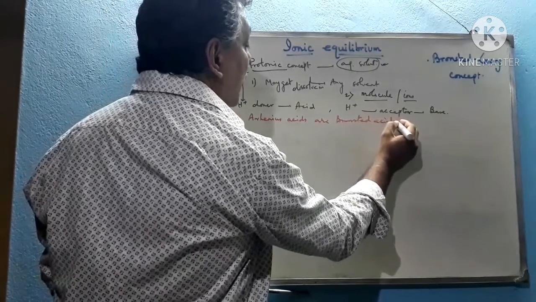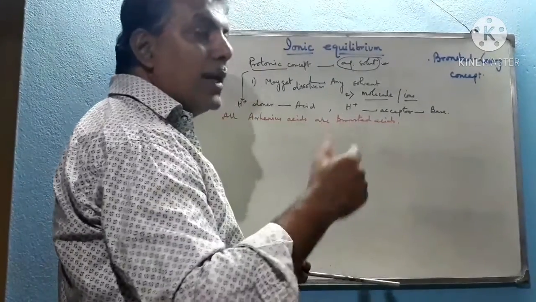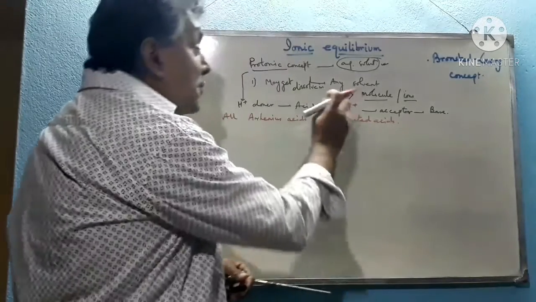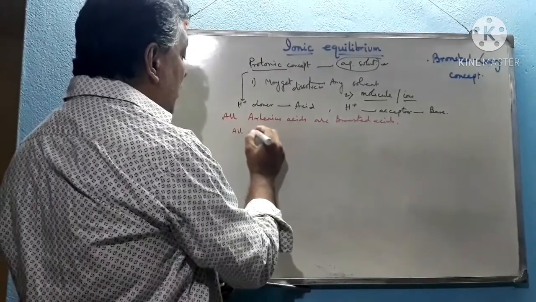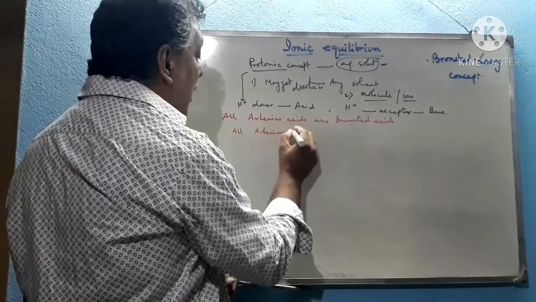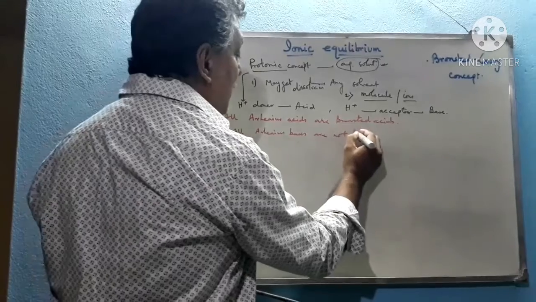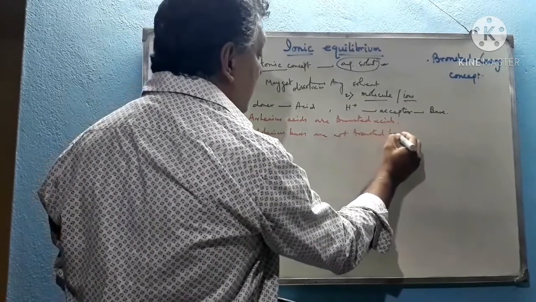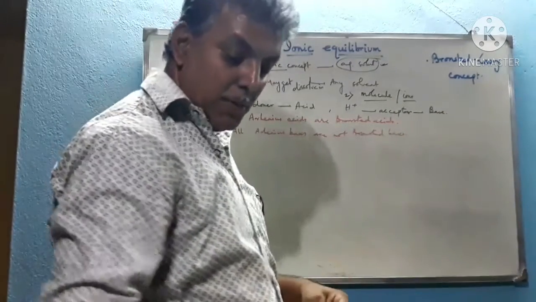But in the Arrhenius concept, only OH minus donors in aqueous solution are called bases, whereas here H plus acceptors are bases. Therefore, all Arrhenius bases are not Bronsted bases.